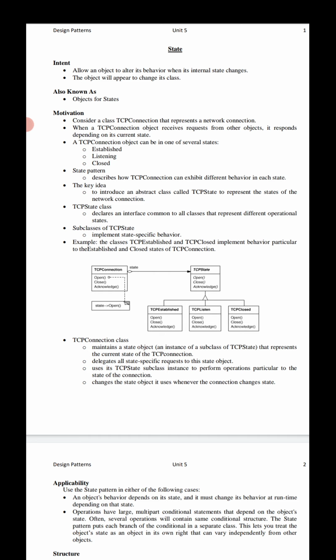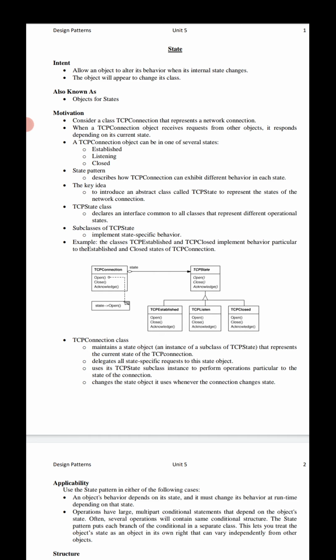The state pattern allows an object to alter its behavior when its internal state changes. The object will appear to change its class. What does it mean?